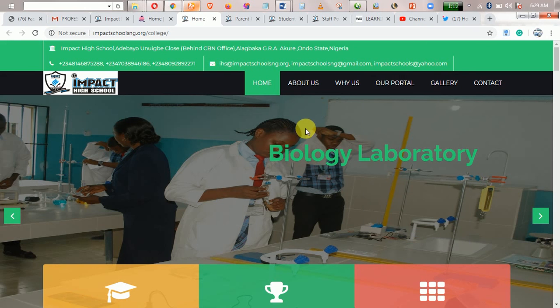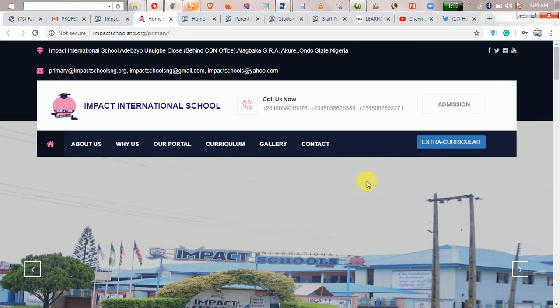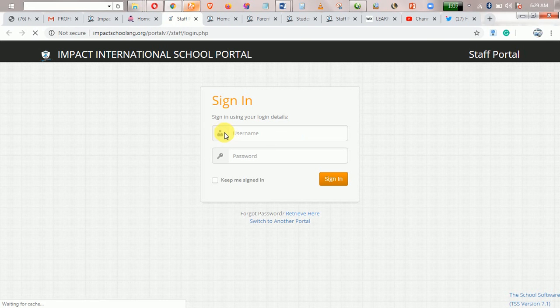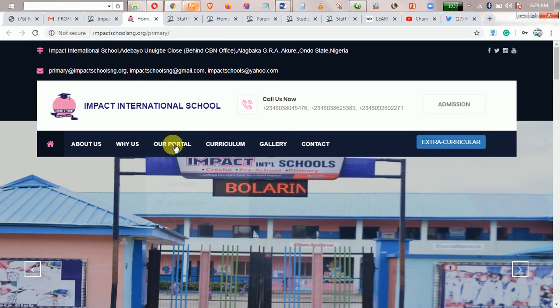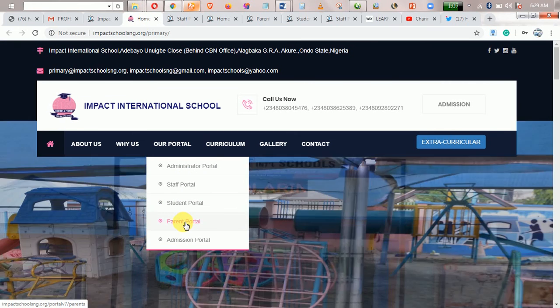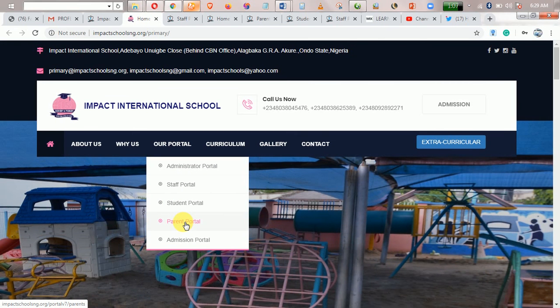Likewise, the primary school portal looks alike. Are you getting what I'm saying? It looks alike. So this is the portal portion of the primary school section. For staff, if you click on here now, it will take you to the staff environment, where you can log in as a staff. Likewise, as a student, as a parent, everything is there for us to use. It's not difficult to do at all. They are very, very easy.